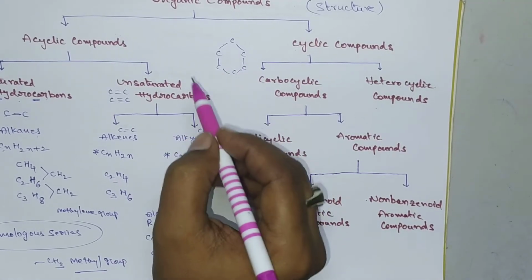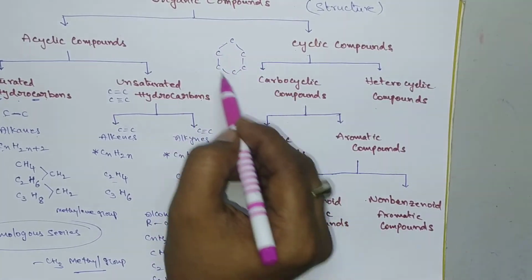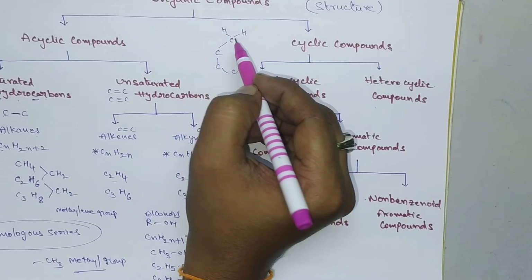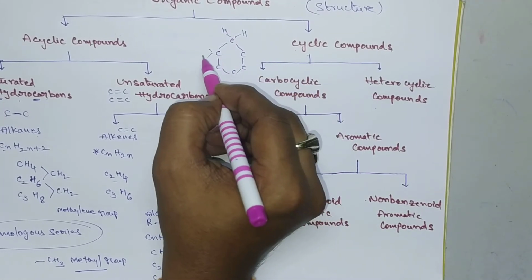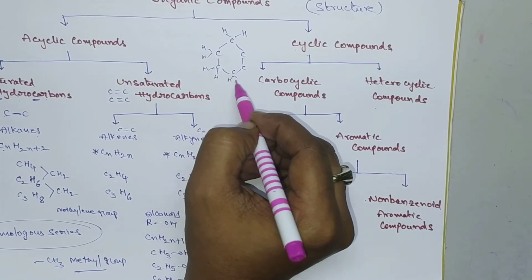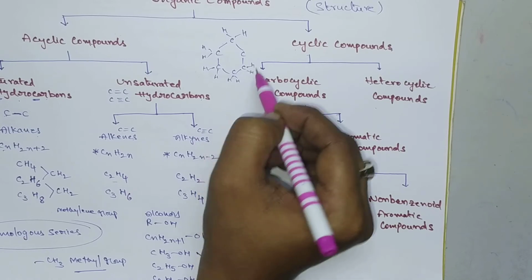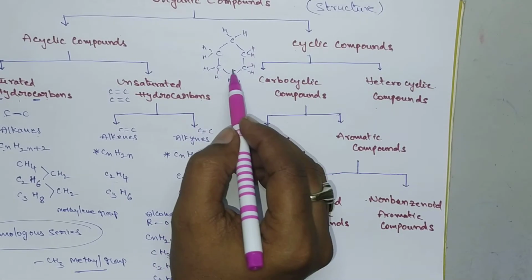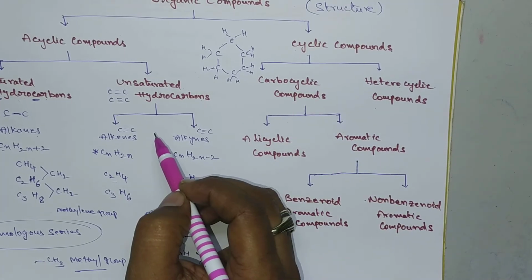Here 6 carbon atoms are there. So all the members of the cycle are carbons. Since carbon is there, it should satisfy its valency 4. So that's why there are always 2 hydrogens at each corner, each carbon. So here all the members are carbons. That's why this is called carbocyclic compound.